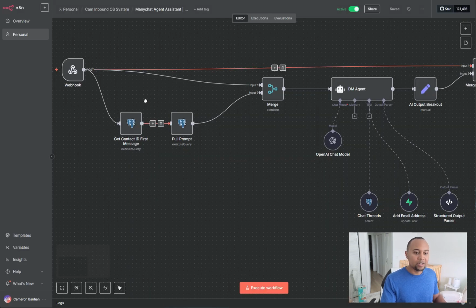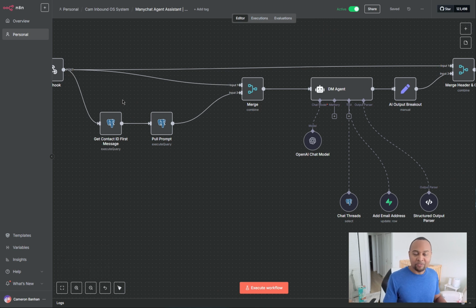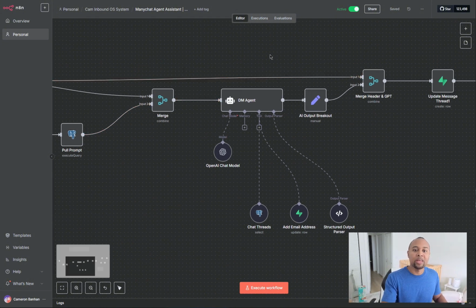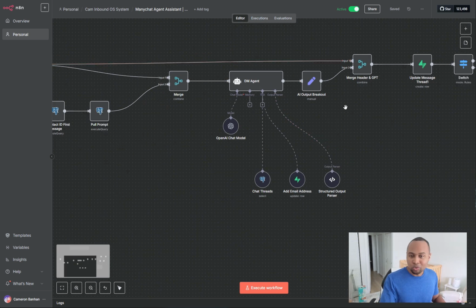So as we come back here, we're going to grab the ID from the user and see the very first thing that they sent in. If they sent in the word demo or checklist, we're going to grab the right prompt here. We're going to merge it all together, and then send it over here to this Instagram DM agent. Okay, so let's get into the tool calling part.